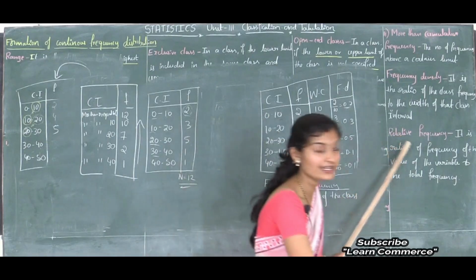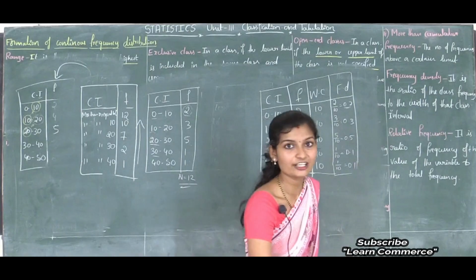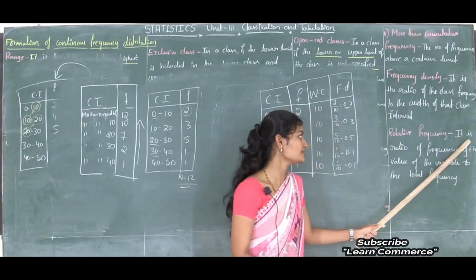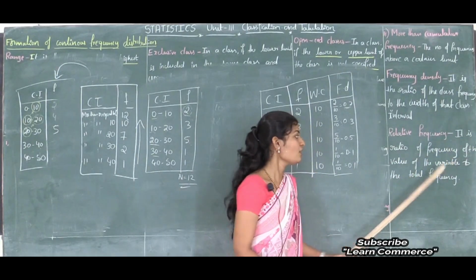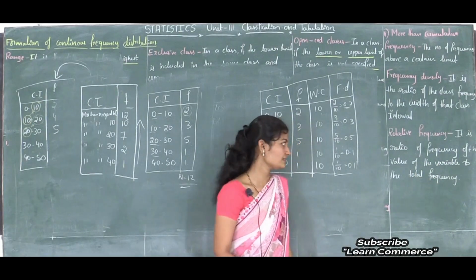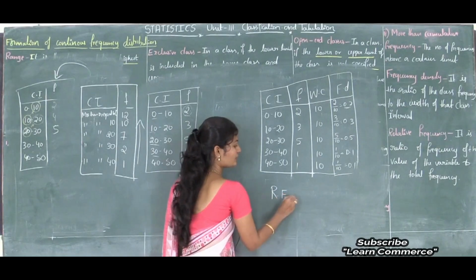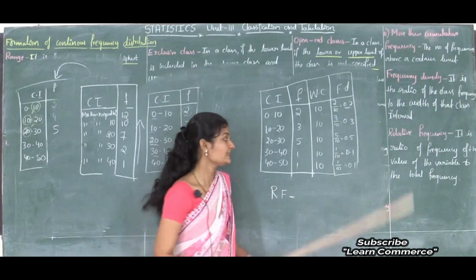Okay, next let's see the last concept, that is relative frequency. So what is relative frequency? Relative frequency is the ratio of the frequency of the values of the variable to the total frequency. I will write relative frequency like this, RF. So RF means relative frequency.